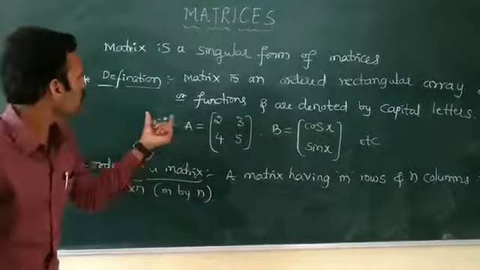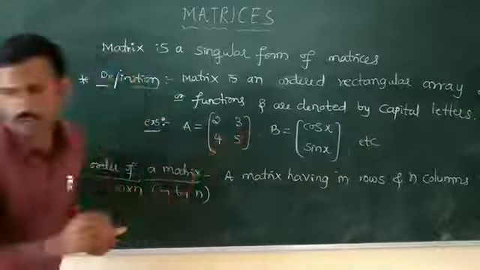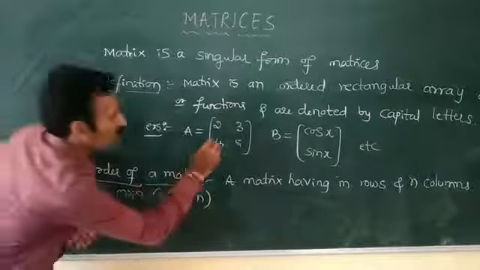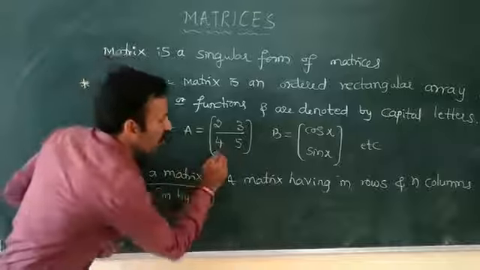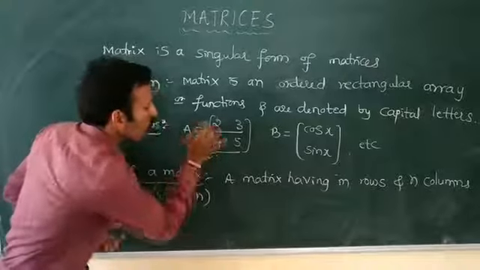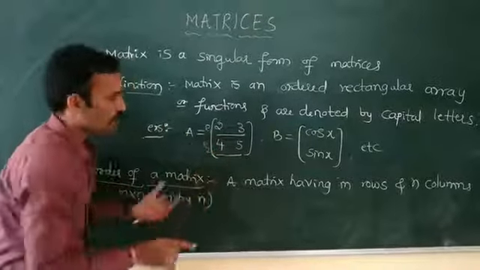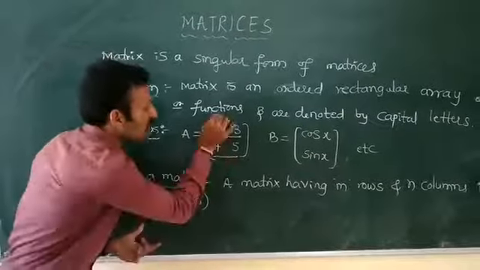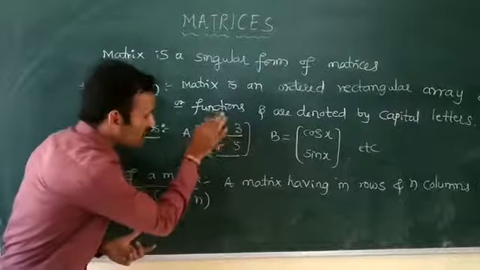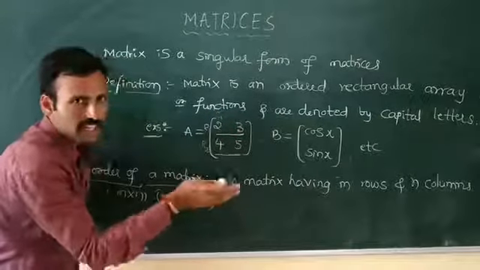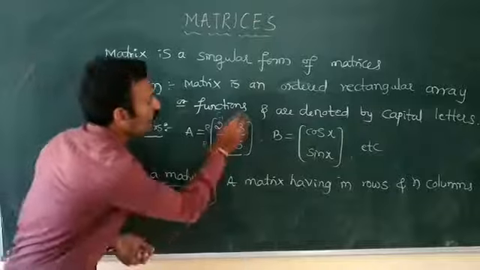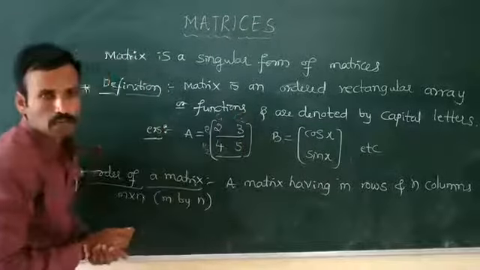In the example of matrix A, the horizontal lines are generally called rows. Here there are two rows: the first is row 1 and the second is row 2. Similarly, there are two vertical lines, which are called columns: column number 1 and column number 2.